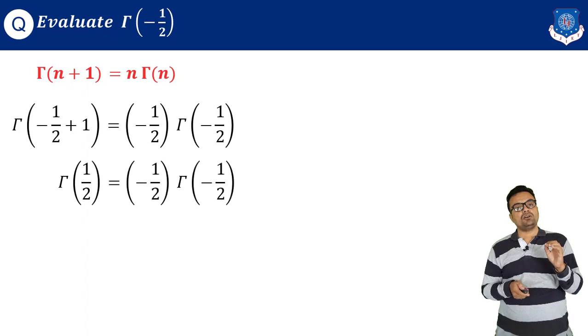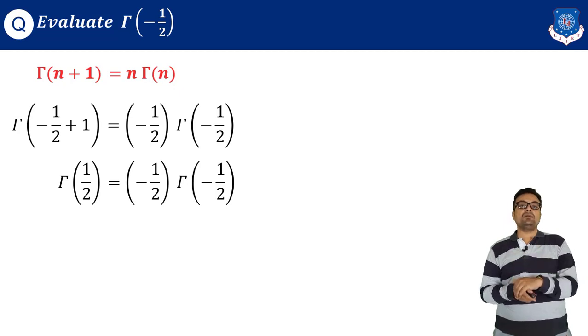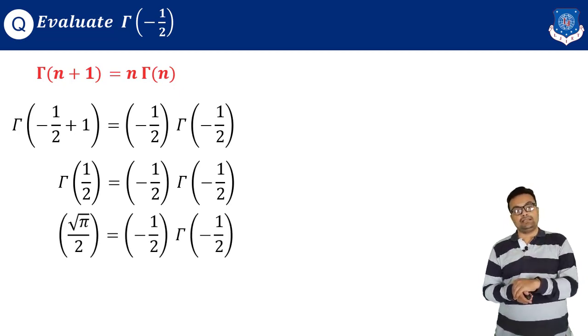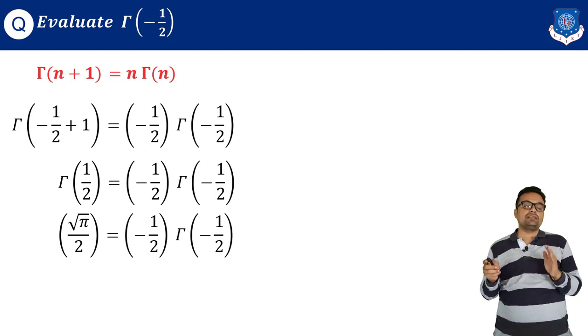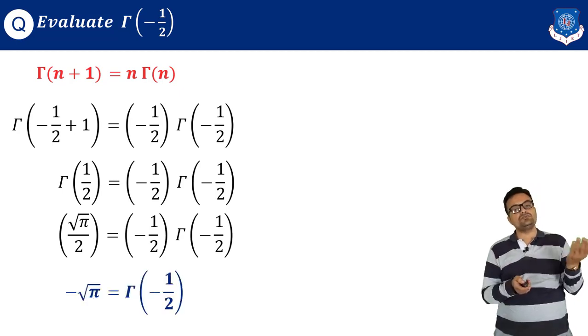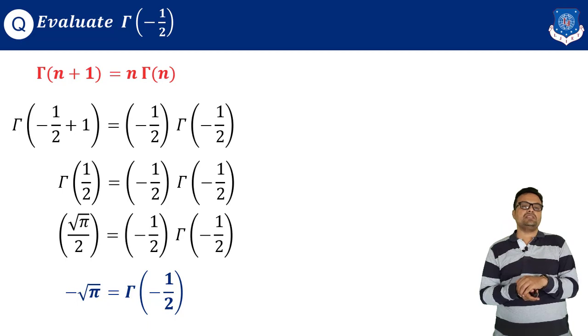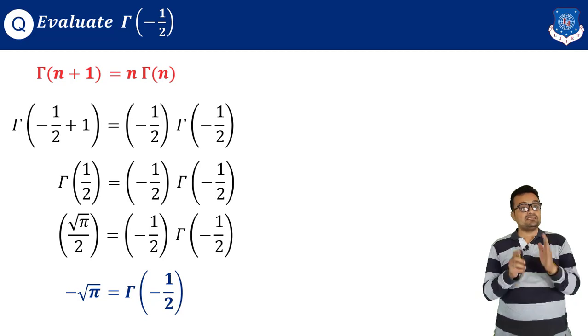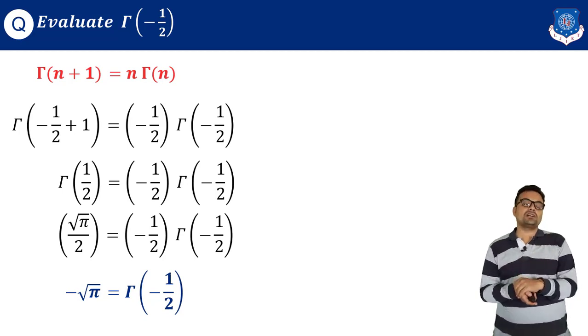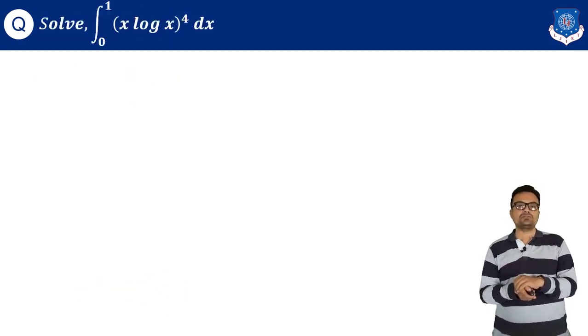So it is gamma of 1/2 equal to minus 1/2 gamma of minus 1 by 2. But we know the value of gamma of 1 by 2, it is root pi. And therefore I can move minus 2 to the other side, and that gives me gamma of minus 1 by 2 is minus 2 root pi. So this is how you can find the value of gamma for negative values also.